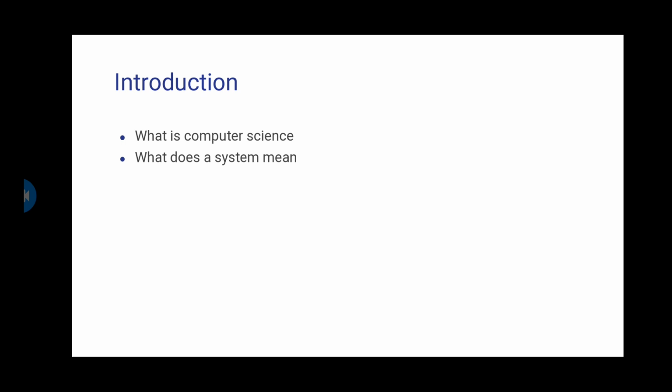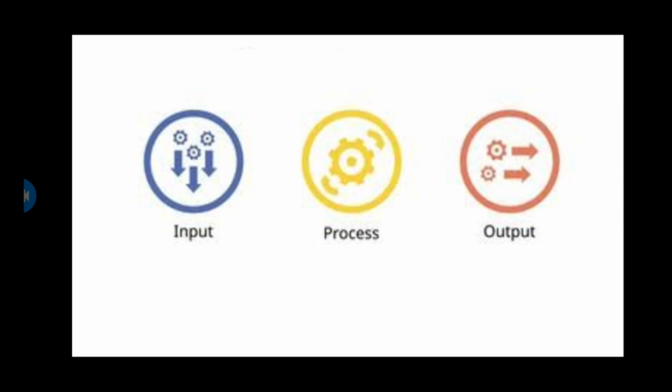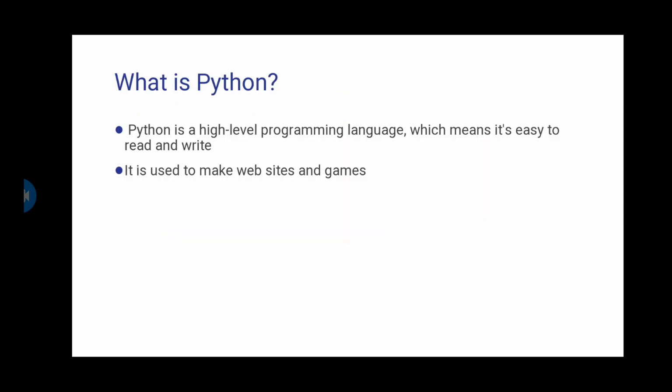So we can say that a system is a process that happens constantly and continuously. Any process that happens constantly and continuously needs an input and produces an output. We're going to understand that deeper and deeper as we go on. So we can say that any system can be decomposed into input, process, output. So now we can discuss Python.